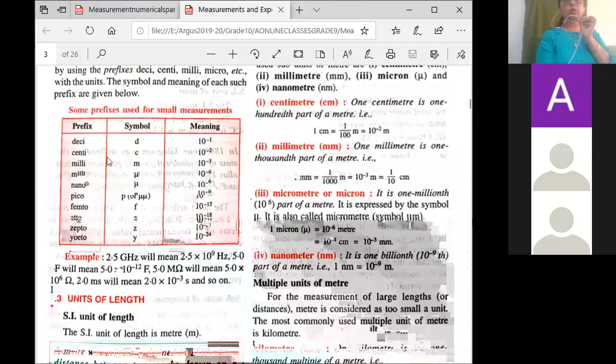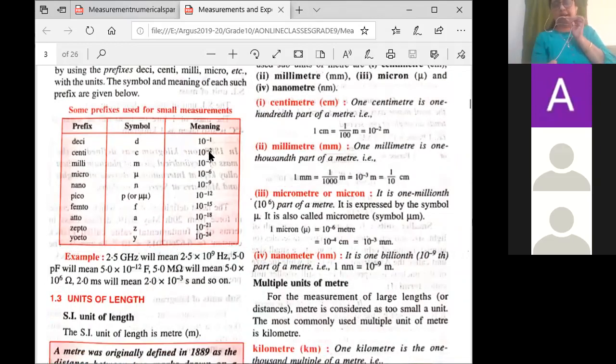Centi, you all know, 1 centimeter is 10 raised to minus 2 meter. That means 1 meter is 10 raised to 2 centimeter, that is 100 centimeter. Then millimeter, 1 millimeter is 10 raised to minus 3 meter. Now this is very important. You should know micrometer and nanometer. Just note till here.